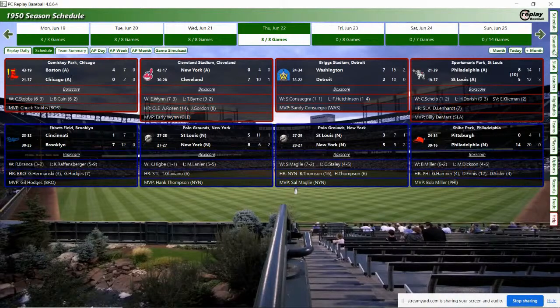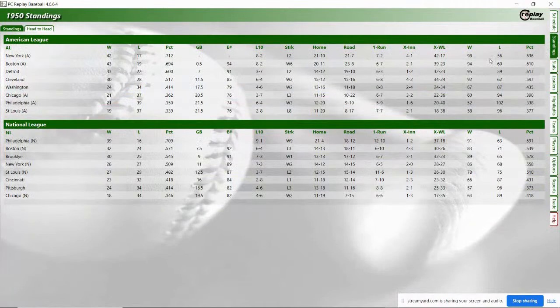Let's move over to the standings, see what we have. And why that was important, the Red Sox are now 1/2 a game out of first place. They are 43-19. They have one more win than the Yankees, but 2 more losses. This game is really tightening up. In real life, it ended New York, Detroit, and Boston. But things are looking good for the Red Sox. Detroit's really not underperforming that much. They're 33-22 for a .600 winning percentage. In real life, they were .617. But the Red Sox and Yankees are overperforming when it comes to the standings.